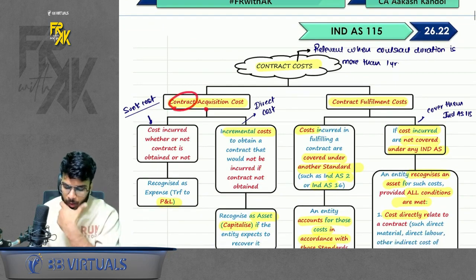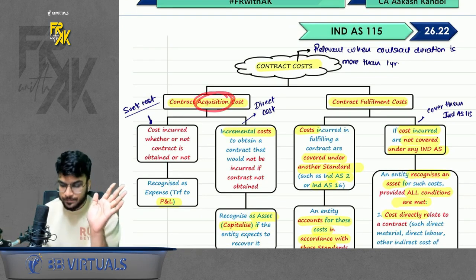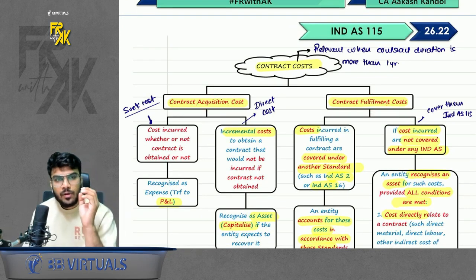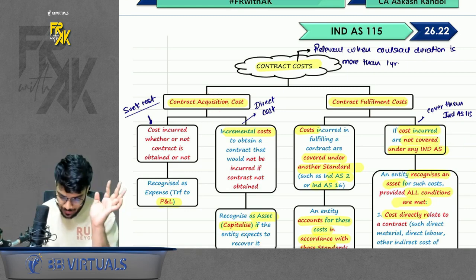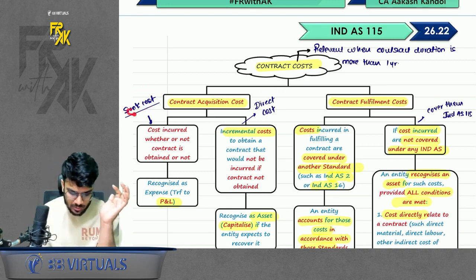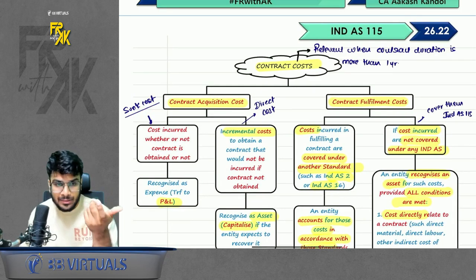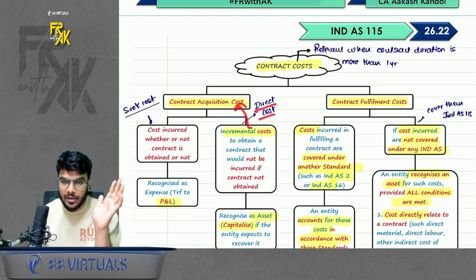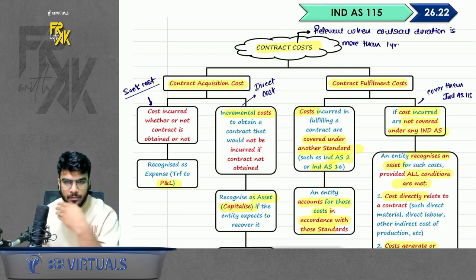So it simply says that there are 2 types of cost: one is contract acquisition cost, and one is contract fulfillment cost. What is the meaning of contract acquisition cost? Any cost which you pay to acquire the contract. Now in this also there are two types of cost. One is sunk cost. You incur the cost, you might get the contract, you might not get the contract. So sunk cost, transfer to P&L simply. If it is a direct cost, that means any cost which you incur to acquire the contract and it is directly attributable, that means you incurred this cost only because of this contract, in that case, you will capitalize the cost and book across the period of contract.